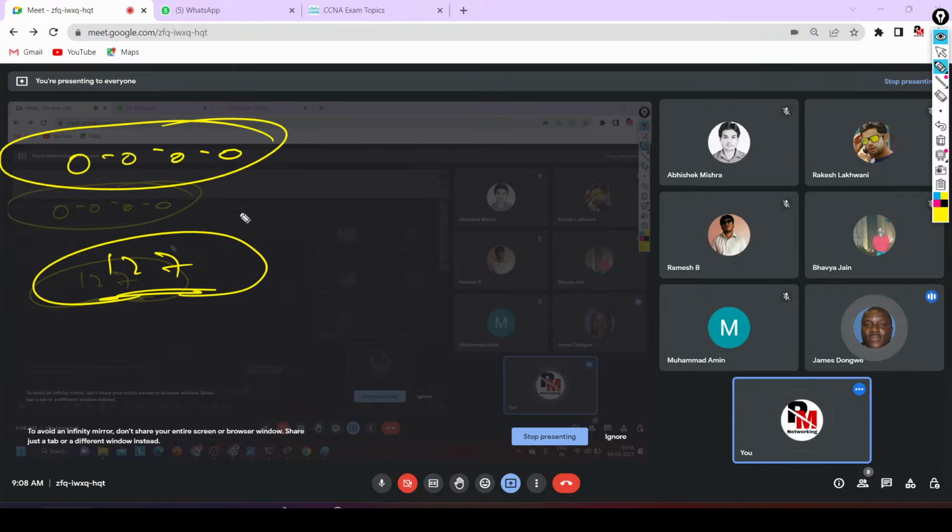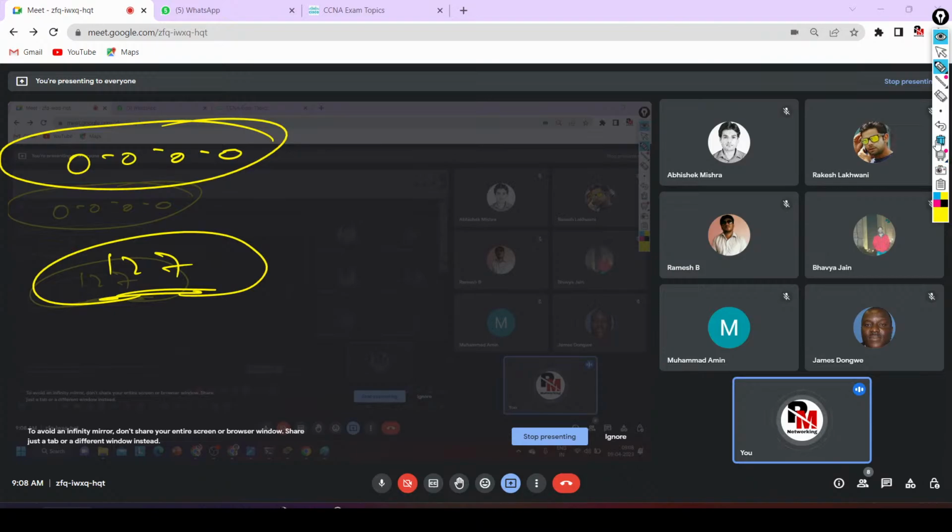Don't worry. I am trying to make you understand how we divide IP addresses into classes. That's it. Later on, we will understand the reserved IP addresses as well, and how many IP addresses are reserved. After this, I will show you which IP addresses are reserved, and that time you will easily get these things.